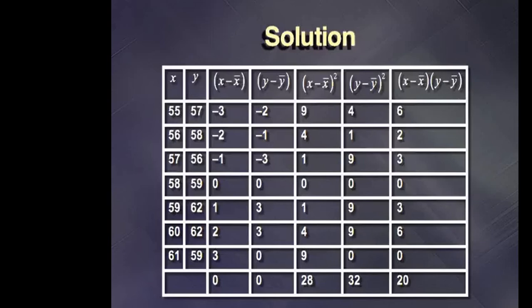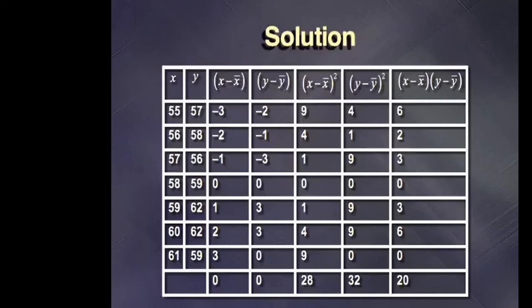From the given data, we find x minus x bar, y minus y bar, (x minus x bar) square, (y minus y bar) square, and (x minus x bar) into (y minus y bar). Let us understand the first column, which is x, and the second column, which is y. Now the third column is derived from x minus x bar, where the value of x bar is 58. So the first value is 55 minus 58, which comes out as minus 3. Similarly, the second value, 56 minus 58, comes out as minus 2. Similarly, the following values are found out.